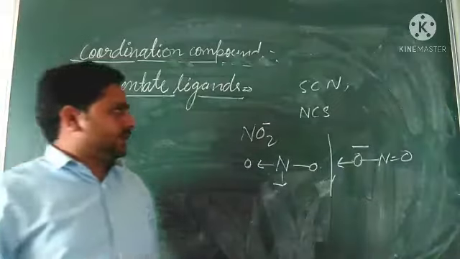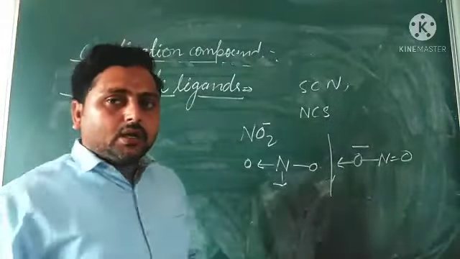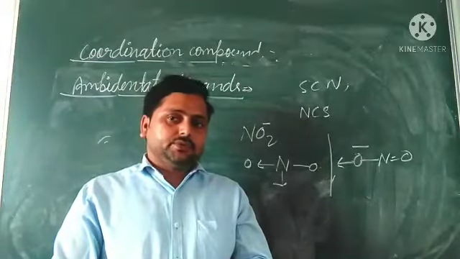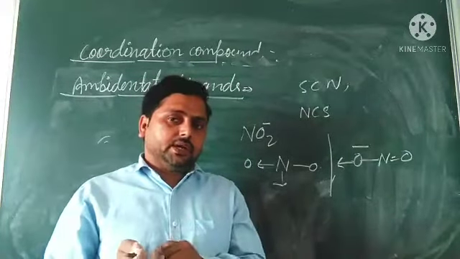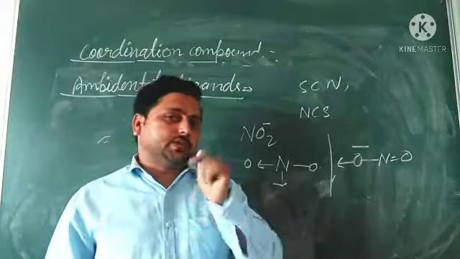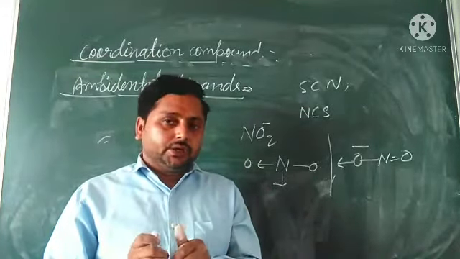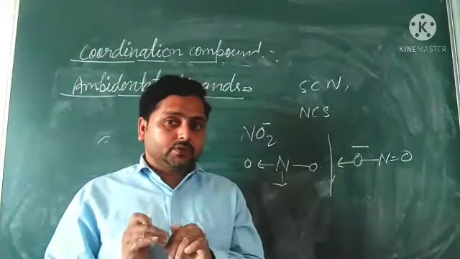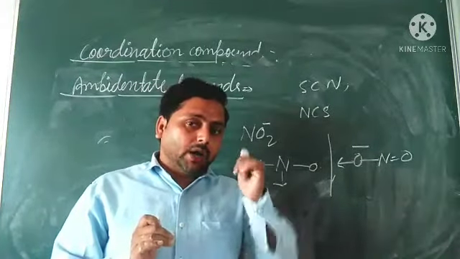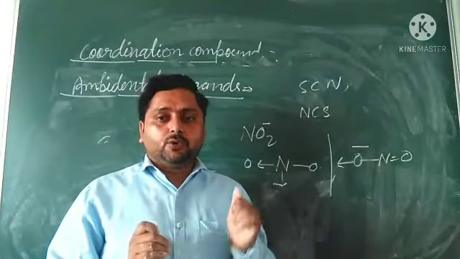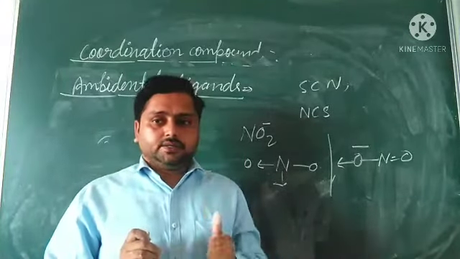This ligand has two atoms through which it can form a bond to the central metal atom. A ligand in which there are two atoms which can bind to the central metal atom is known as an ambidentate ligand.